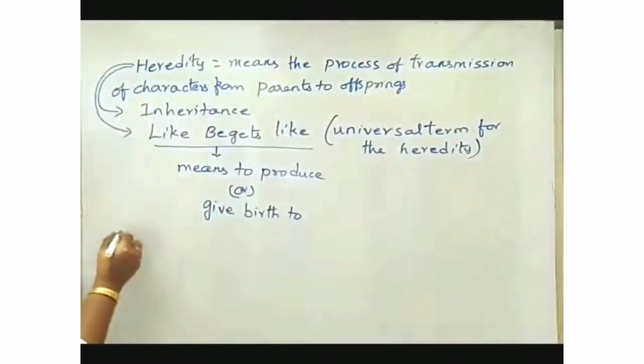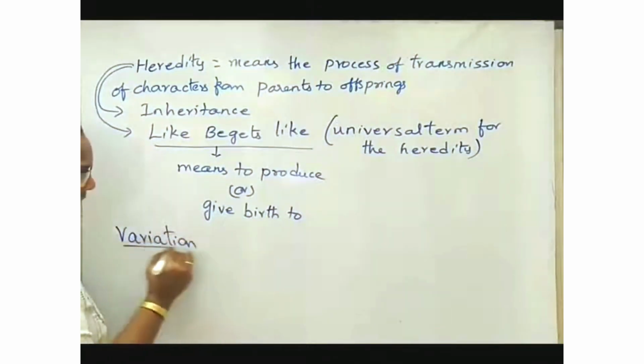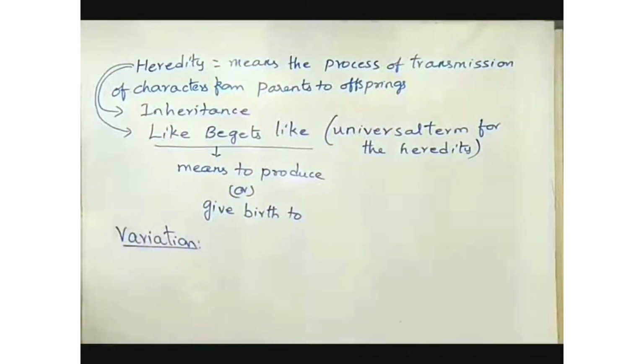Another term is variation. What is meant by variation?